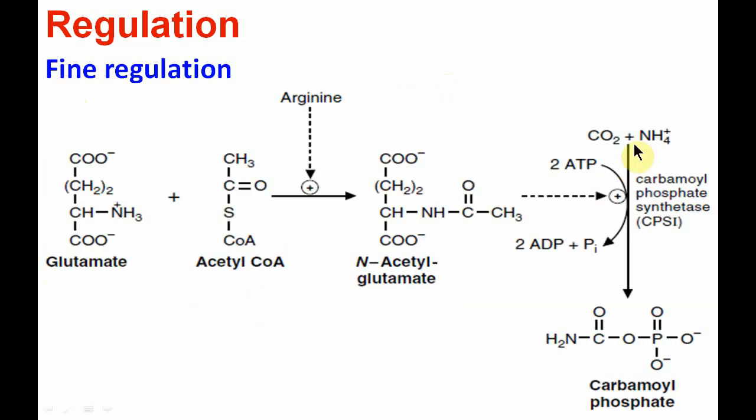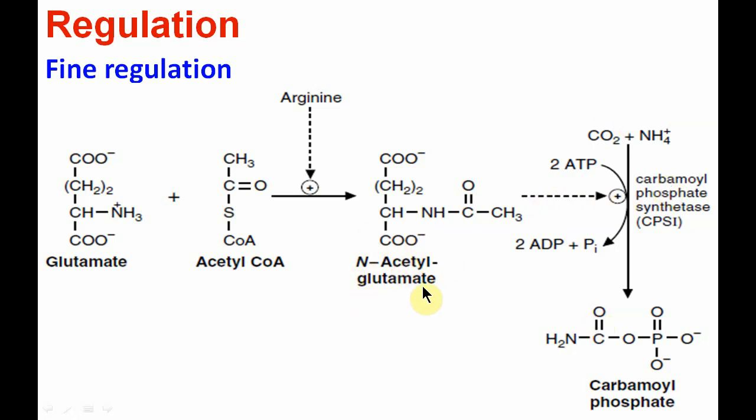Now the fine regulation of this pathway is mainly done by allosteric regulation. The first step is catalyzed by the enzyme carbamyl phosphate synthetase 1, which is allosterically regulated by N-acetyl glutamate, which stimulates this reaction.